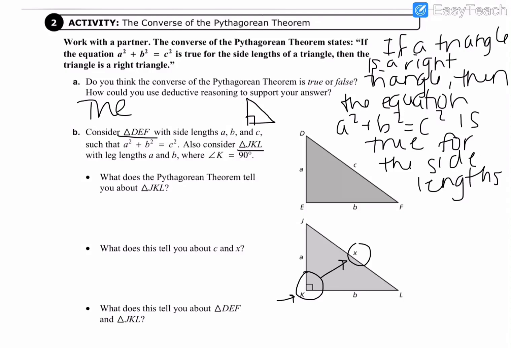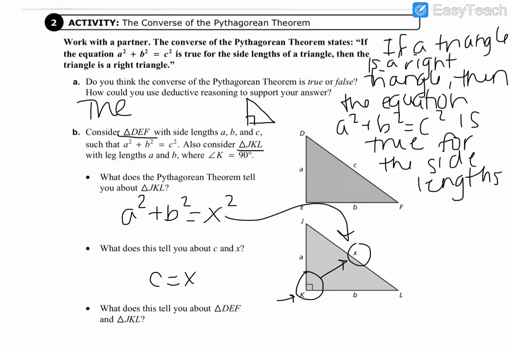The Pythagorean theorem would state that a squared plus b squared equals x squared in this case, because they're saying that the third side is x. It doesn't matter what we label it, but because they gave us an x there, we're going to say x squared. What does this tell you about c and x? Well, that would mean that c and x are the same thing. So c equals x.